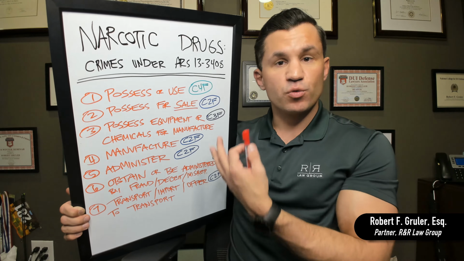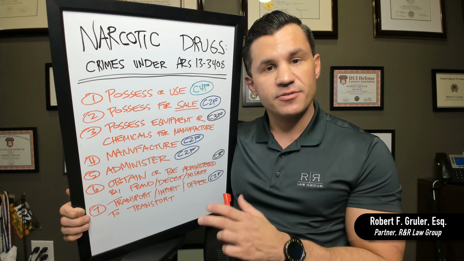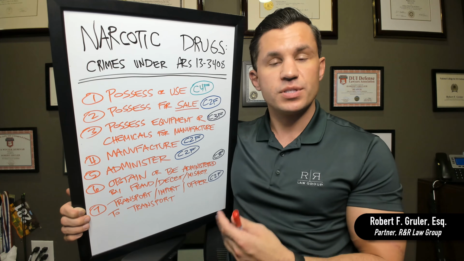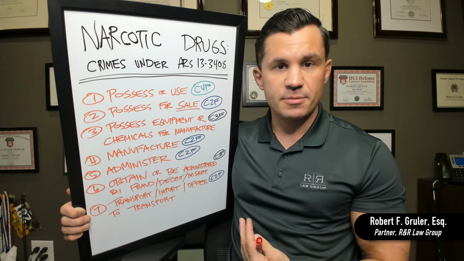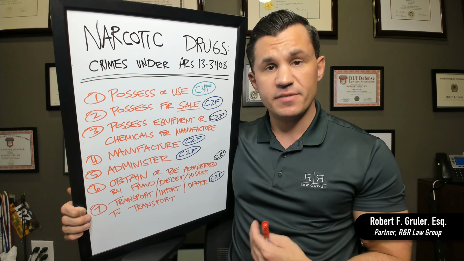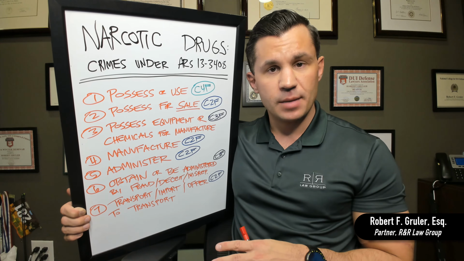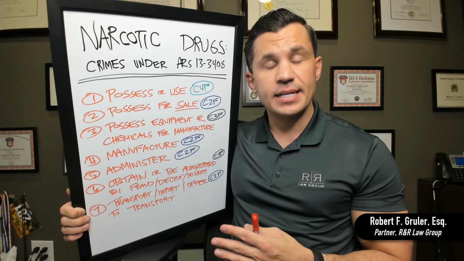Now you can see here there's a big range of felonies. So when it comes to penalties for these types of offenses, there's a lot of different variability. Sometimes there's some leniency for first-time offenders. Other times, for somebody who has had multiple violations, they may be facing very long years in prison. There's a lot that goes into it. The statutes are a little bit complicated. We'll detail that in another video.